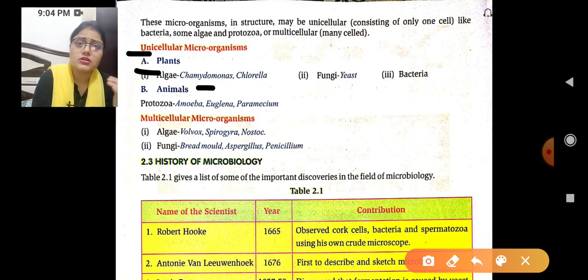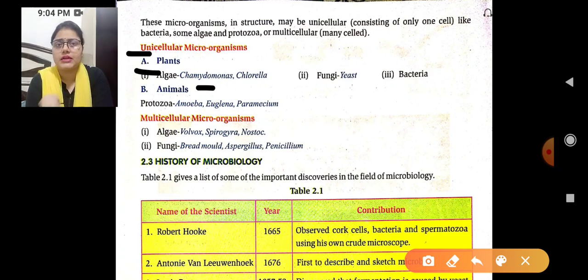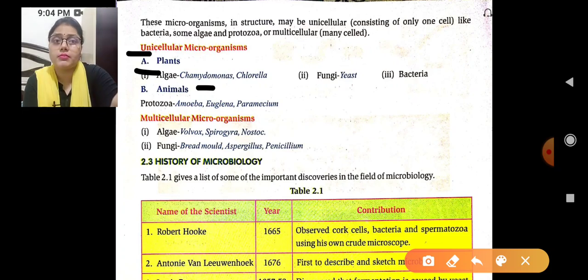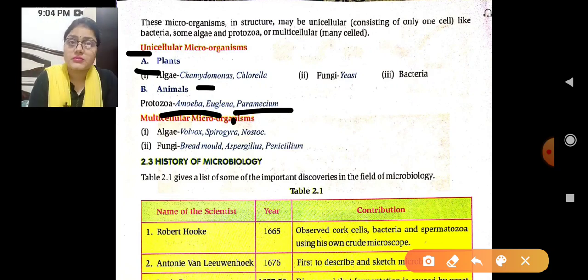These are the unicellular microorganisms present in the plant. Next one is for the animal. In the animal, protozoa are present, which here means Amoeba, Euglena and Paramecium. Three kinds of protozoa are there.